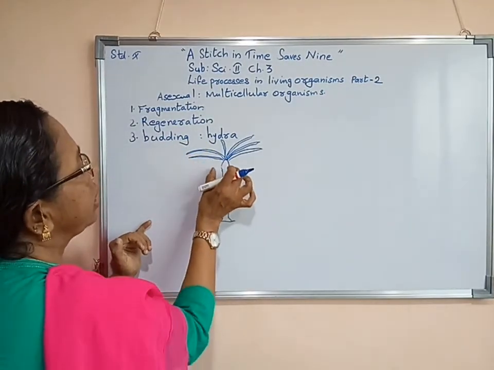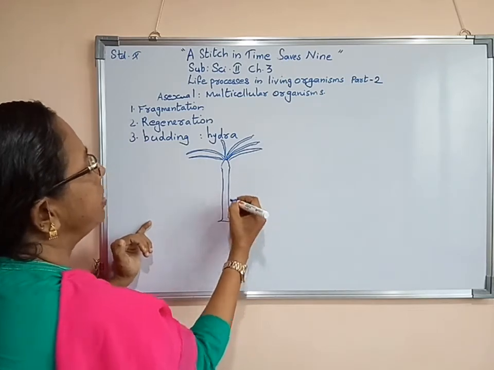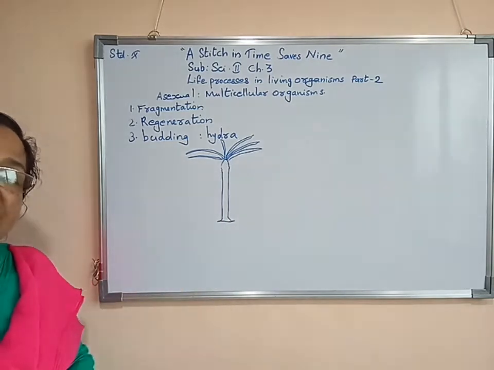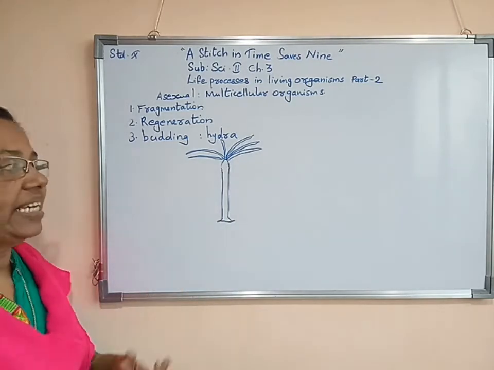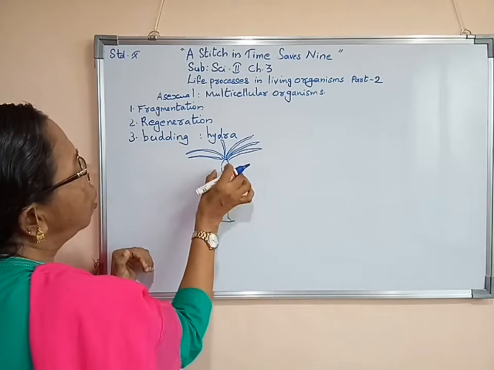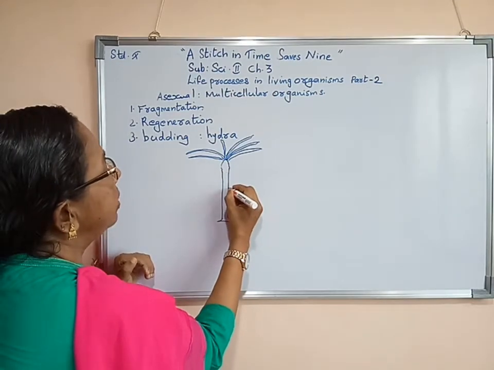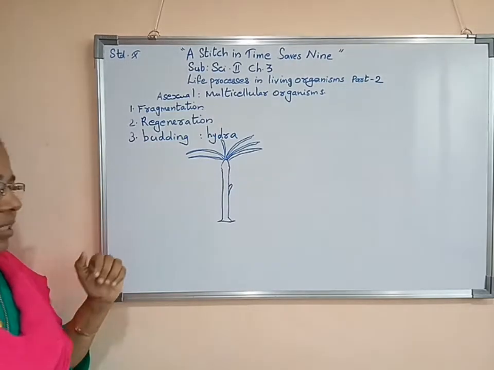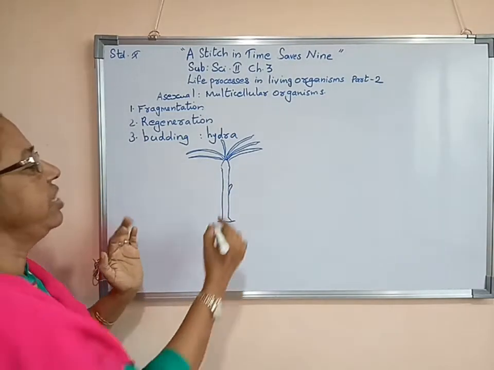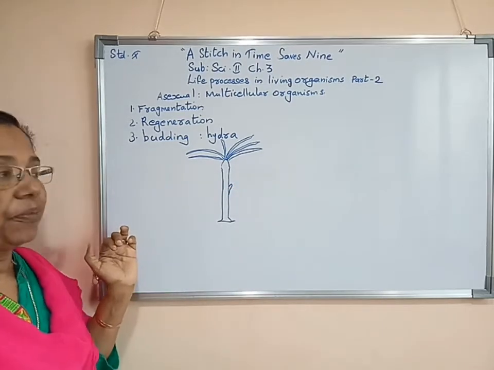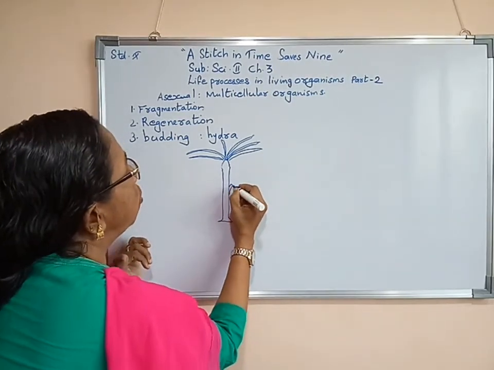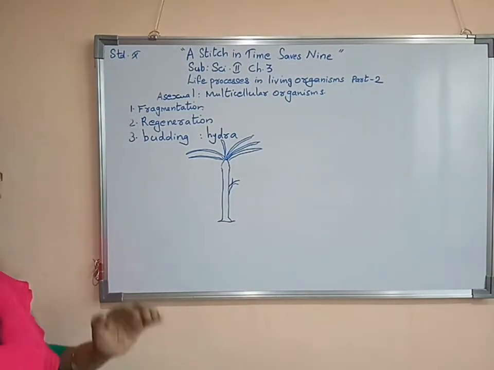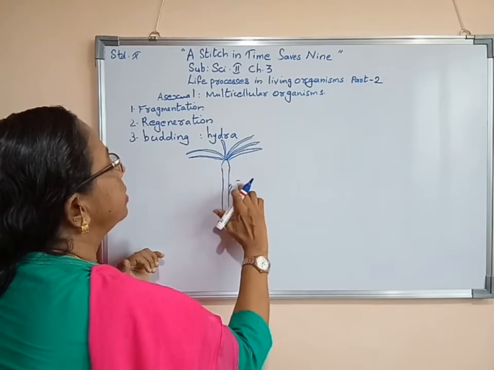Now its body wall has some regenerative capacity; regenerative cells are present. So at any part of its body, growth of a bud will take place. Division of the cells will take place, and as a result a small bud will form, and tentacles will form again. After that, this bud will grow big.